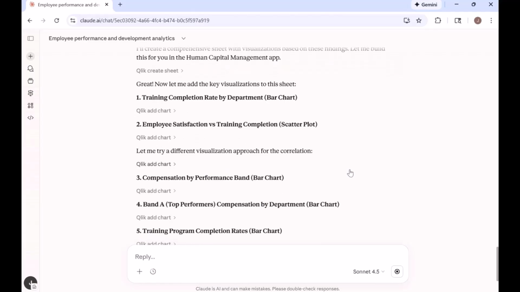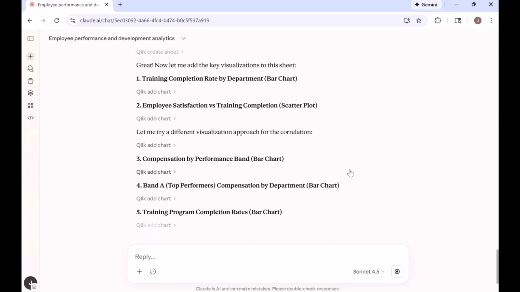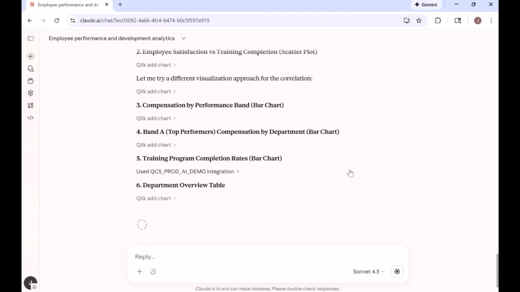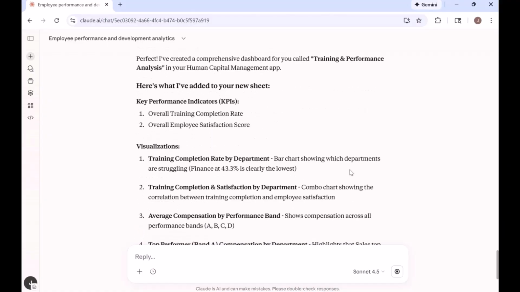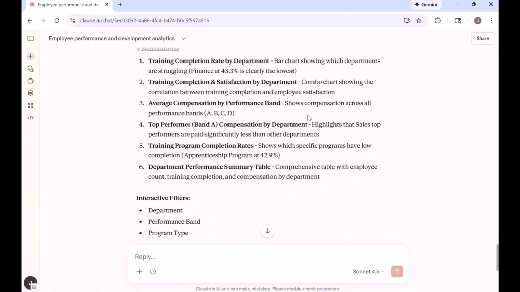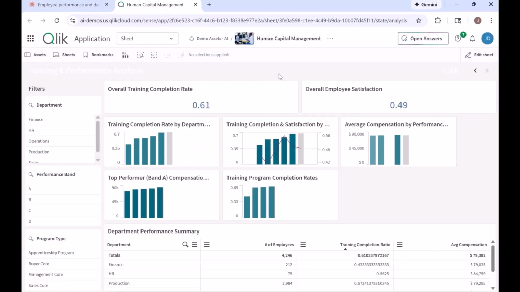This is pretty awesome because I know plenty of people who would love to create some new visuals and sheets in the Qlik dashboards they have, but haven't really found the time to play around with Qlik as a whole just yet. All right, it looks like it added quite a few things to a new sheet for me. Let's take a look. And here we are.